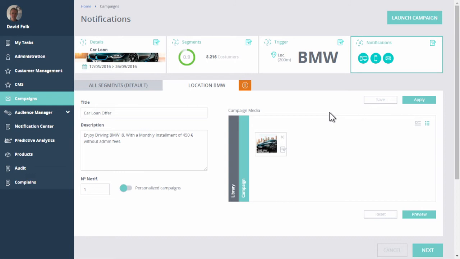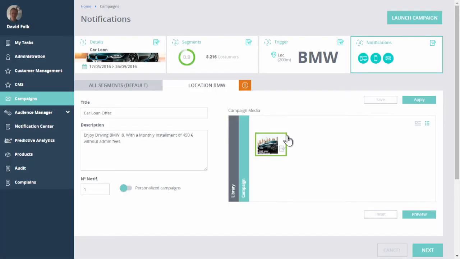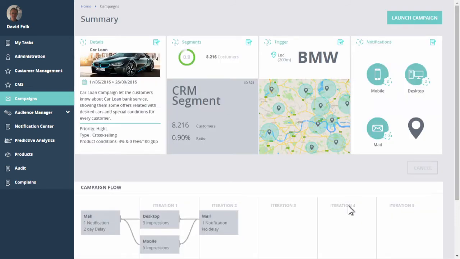So here, I have the screen where I can add events. Events are triggers that will determine at what point the campaign is launched, the offer is launched to customers, and what it looks like. And I can personalize this. Here you have the message, the text that's being sent to people. And here, I can have a preview of the notification that's being sent to customers, as well as the landing page. And so the important part here is that I can just personalize this in any way that I like. I apply this, I keep going, and now I have a very clear and short summary of what I just did. And all I need to do now is launch the campaign.